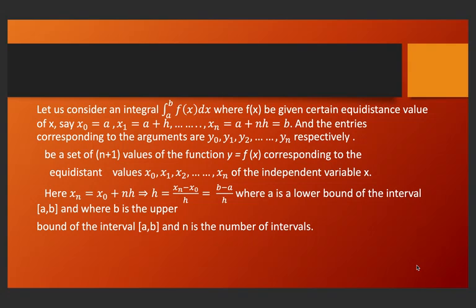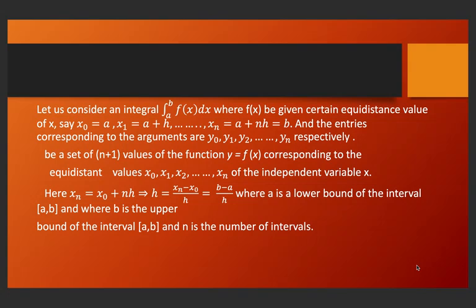Now I would start with interpolation methods. So first let us consider an integral of f(x) dx from a to b, where f(x) is given at certain equidistant values of x. Say x0 = a, x1 = a + h, and so on, xn = a + nh = b, and the entries corresponding to the arguments are y0, y1, y2, ..., yn respectively.